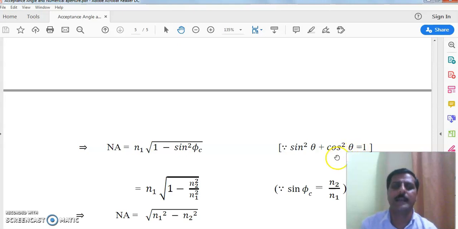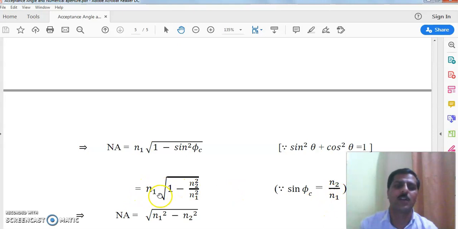From this identity we get cos square theta is equal to 1 minus sin square theta, and cos theta is equal to the square root of 1 minus sin square theta. But here instead of theta we have phi. So we get the square root of 1 minus sin square phi c. And we have the value of sin phi c, which we already derived by Snell's law: sin phi c is equal to n2 upon n1.